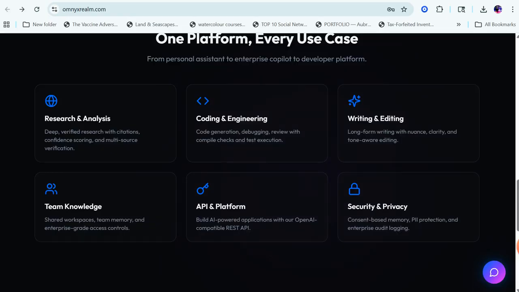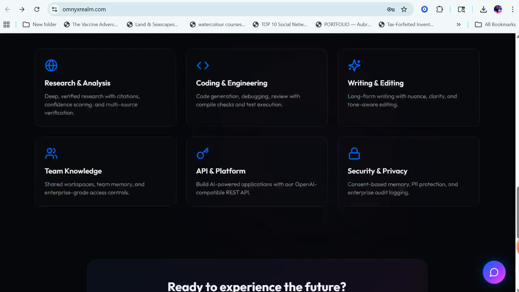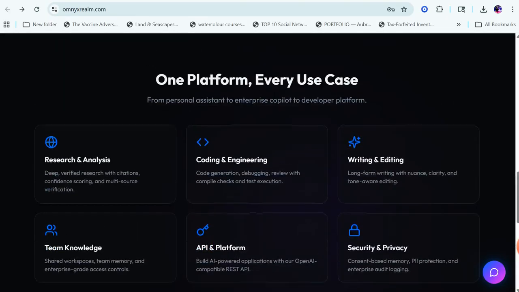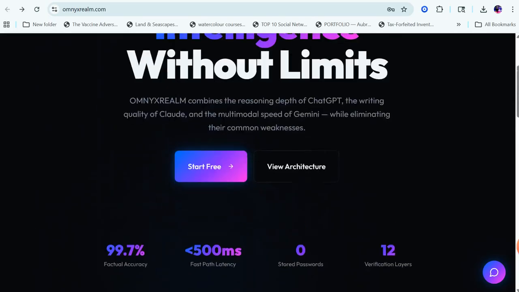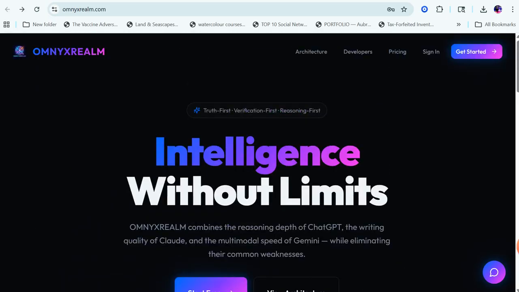Coding and engineering. We can do that. Writing and editing. We can do that. Team knowledge, API and platform, security and privacy. So this is just an awesome tool. And I'm so glad that I'm using it. OMNYXREALM. Y'all